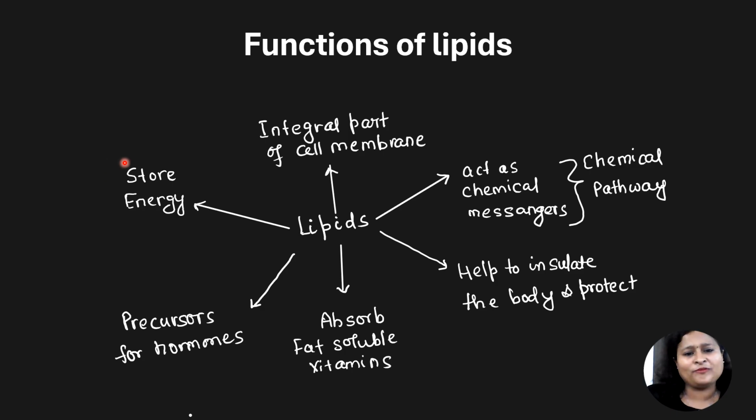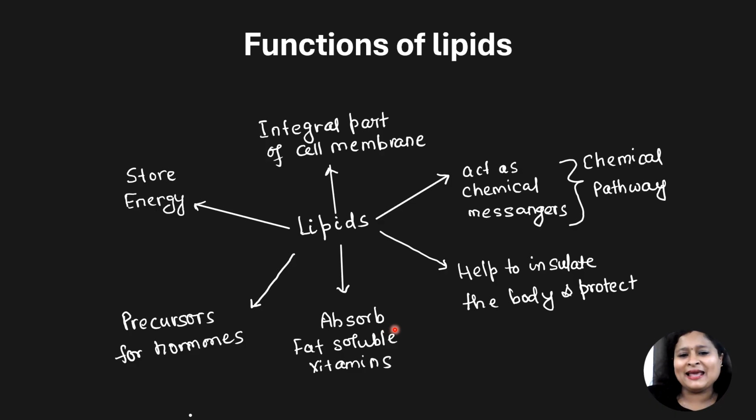Third function is storage of energy. Lipids can also store the extra energy in the form of triglycerides. Whenever the body needs it, they can be converted back into usable energy. Now, this takes place in the process of gluconeogenesis and can happen in the liver, and it can also happen in the adipose tissues. Okay. Now they can be precursors for all the different steroid hormones. Examples can be testosterone, estrogen, cortisol, right?